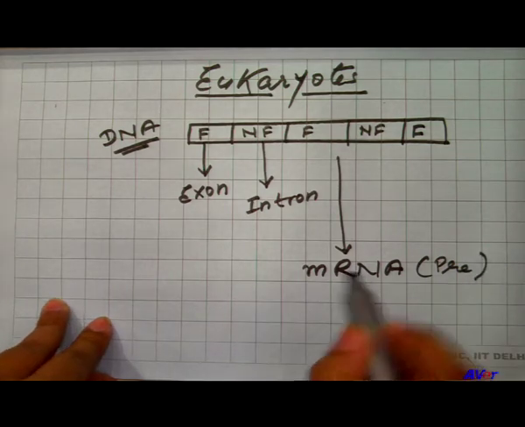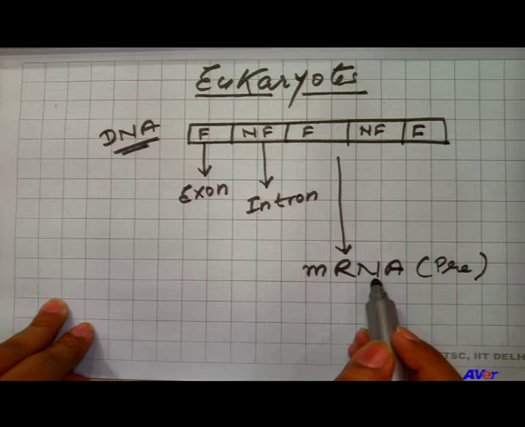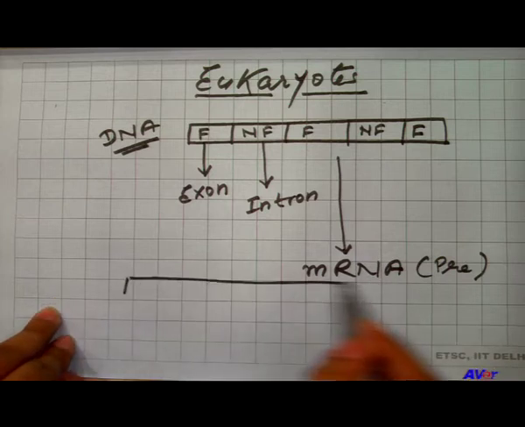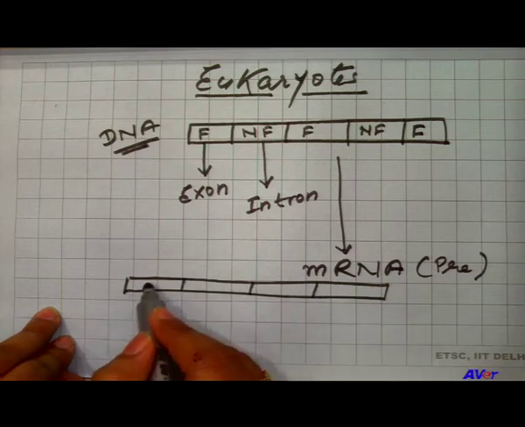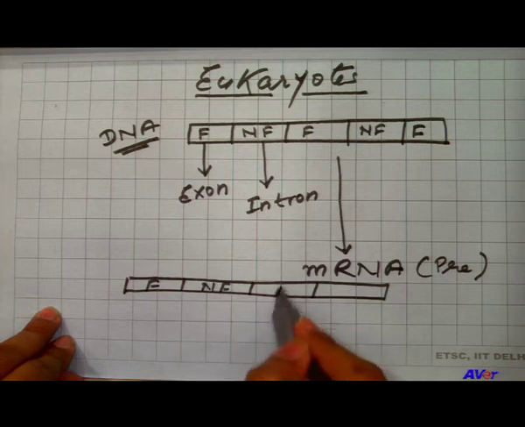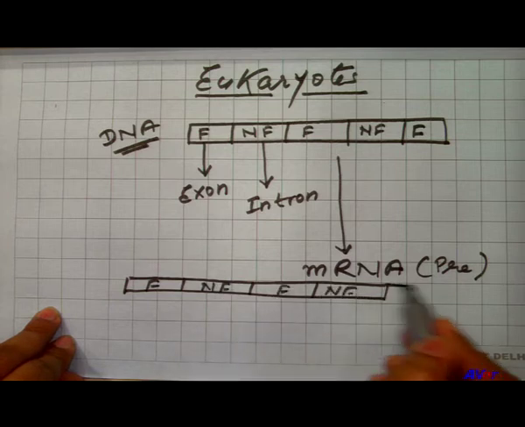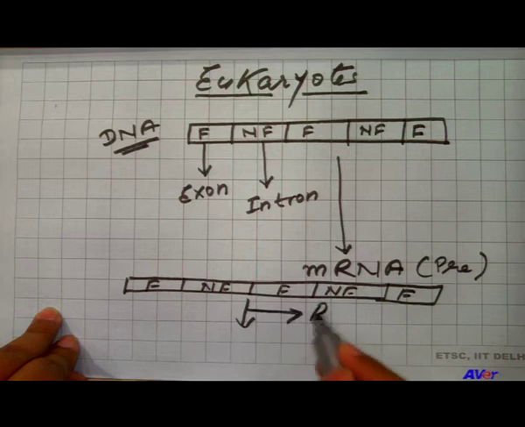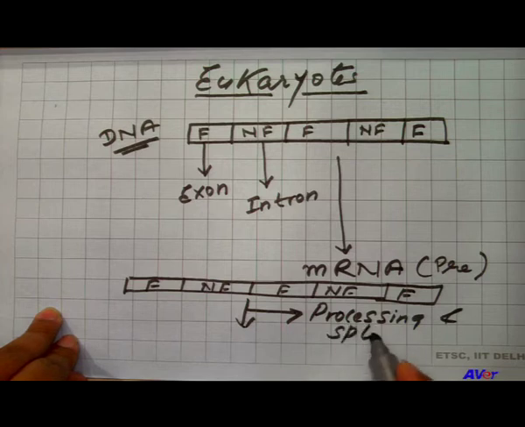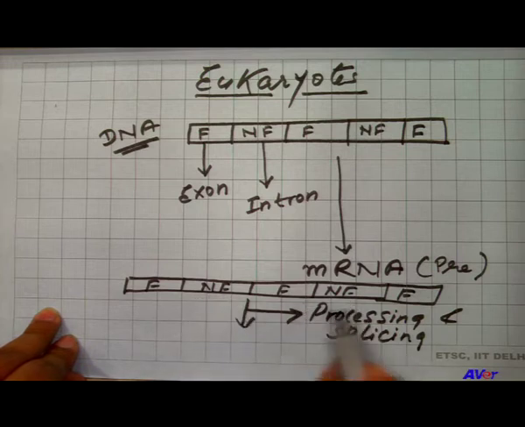This pre-messenger RNA contains functional and non-functional sequences, that is exons and introns, and by the process of splicing and processing, these non-functional sequences are removed and the functional sequences are joined. By this process, all the non-functional sequences of the messenger RNA will get removed.